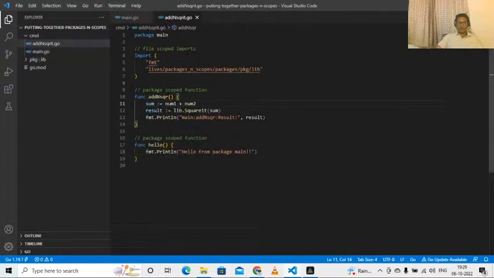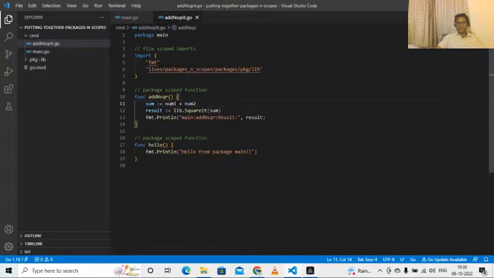Now, as its definition suggests, package scope variables are visible in all files inside the same package. So right now I can access num1 and num2. I'm calculating the sum and I am going to square the result using a function called square it, which is not written inside this main package.